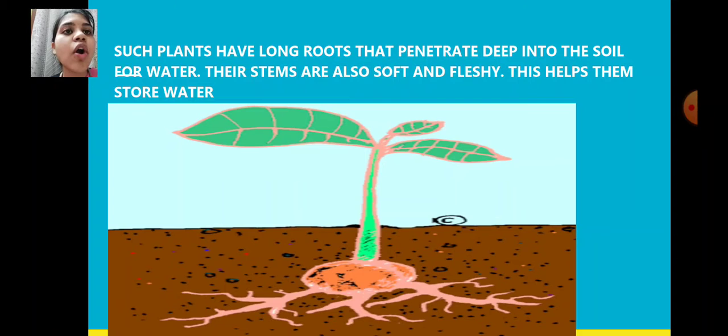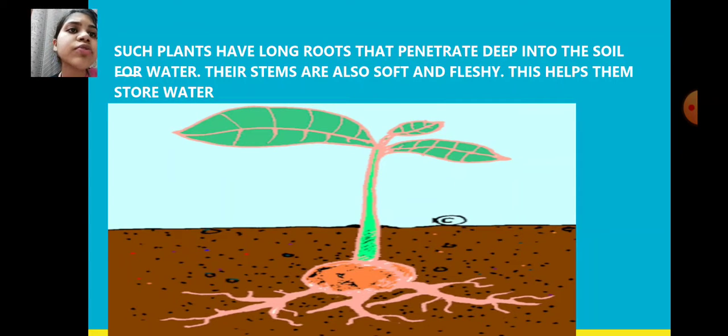Such plants have long roots that penetrate deep into the soil for water. Their stems are also soft and fleshy. This helps them store water. Okay, so such plants are found in the desert area, having long roots that can go deep into the soil for water, because the water table is very low over there in the desert area. Because very little water is there, the roots have to be very long to go into the soil and get water.